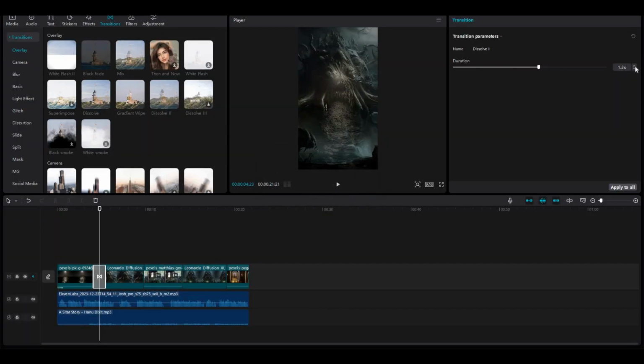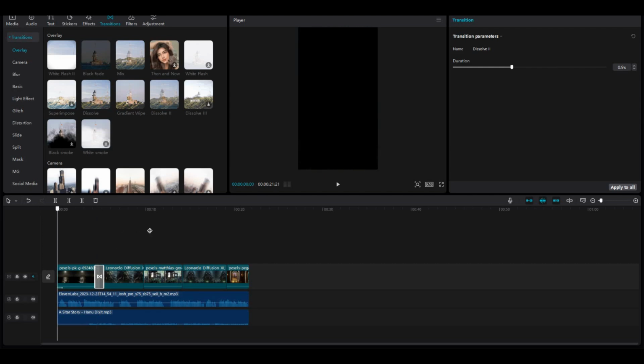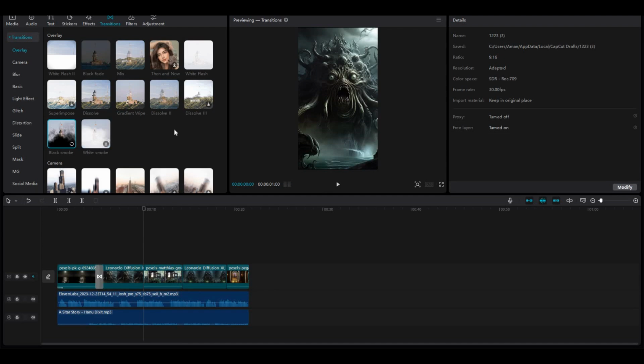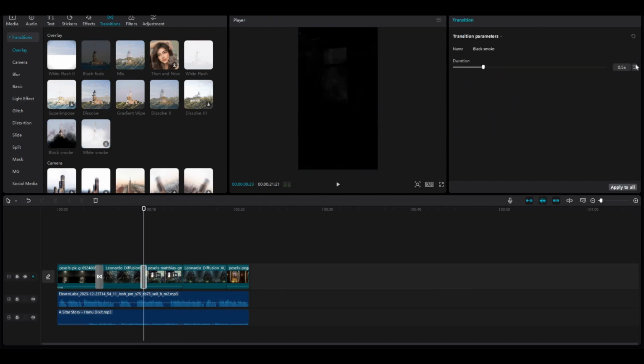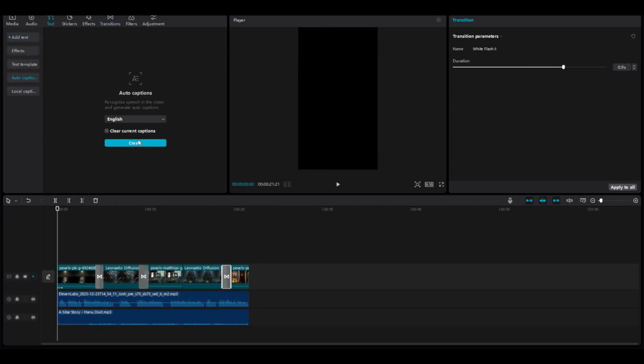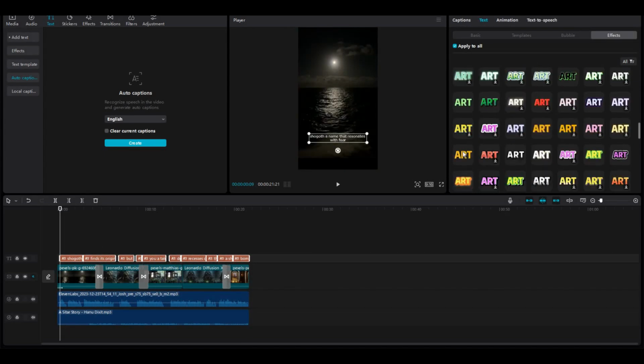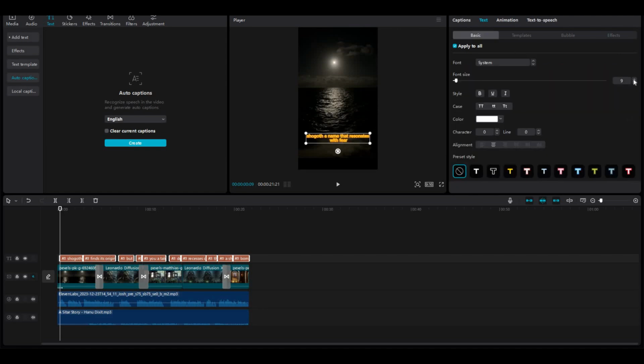After you complete that process, we need captions. Go to Text from the top menu and select Auto Captions. Just select your language as English and generate the caption. It will automatically generate the captions. Then we can edit these captions as well. You can change the fonts, text colors, and text effects from this menu. Make sure to edit your captions in an interesting way so that your viewers will not get bored. Also, you can add text animations. It will improve the quality of your video.